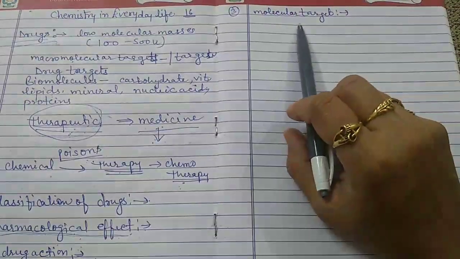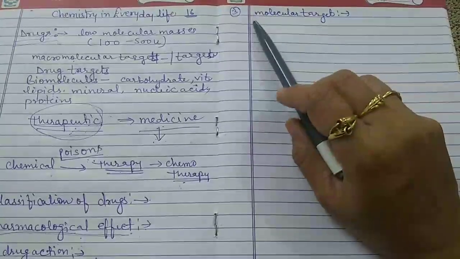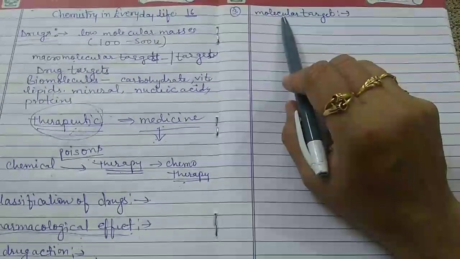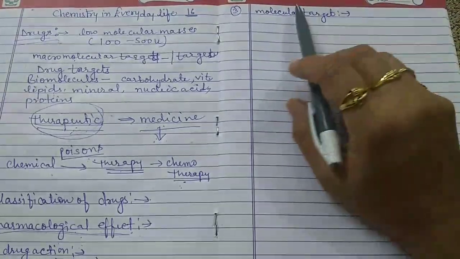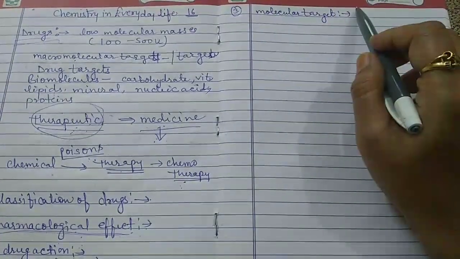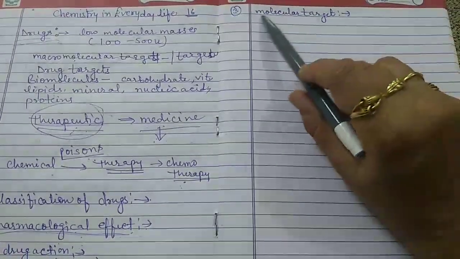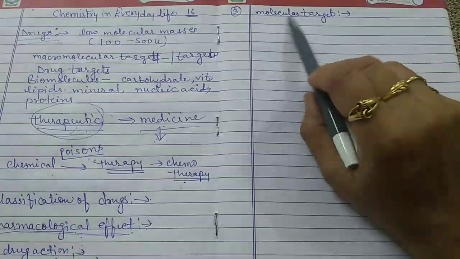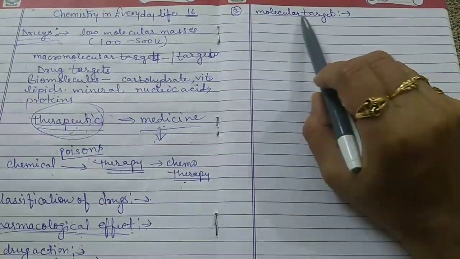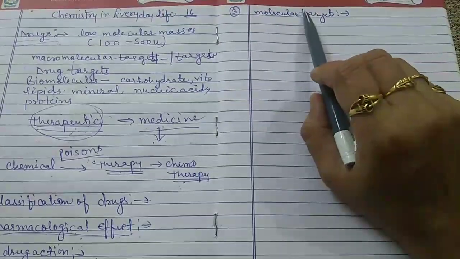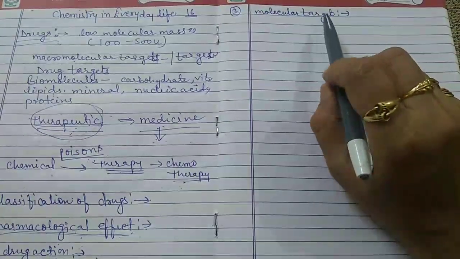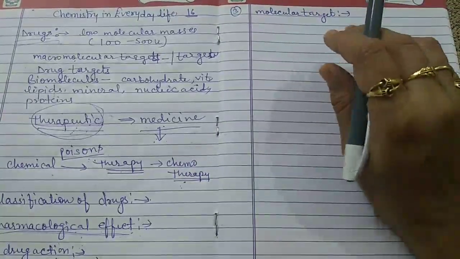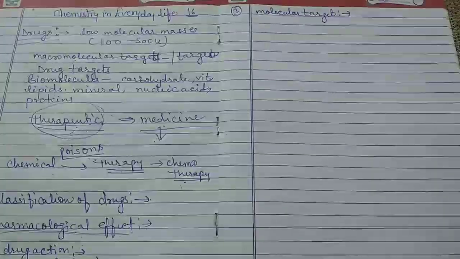Now the next classification is the classification based on the molecular target. As we have already discussed, the molecular target or macromolecular target or drug target means the biomolecule. So the selection of a drug is also linked with the nature of the molecular target, and these targets are basically biomolecules such as carbohydrates, lipids, proteins, nucleic acids, etc.